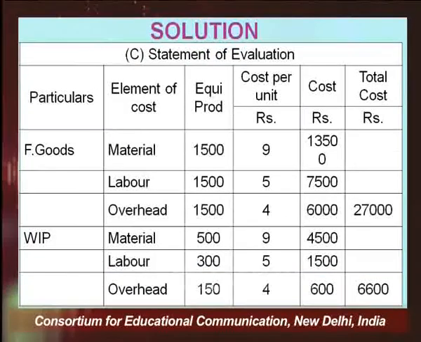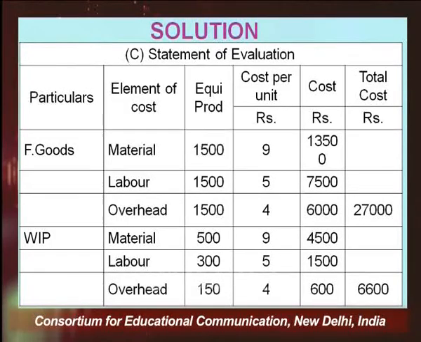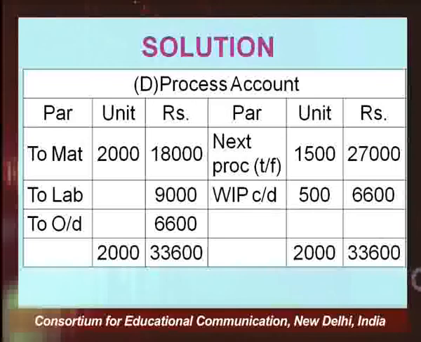Now you prepare the process account on the basis of these very statements which we have prepared. I am repeating, right? To start with, first of all, we have calculated the equivalent production units. The first objective is to calculate equivalent units of finished goods as well as work in progress. Second is to calculate the cost per unit, right? And then finally you have calculated the value of finished goods and the work in progress, right?